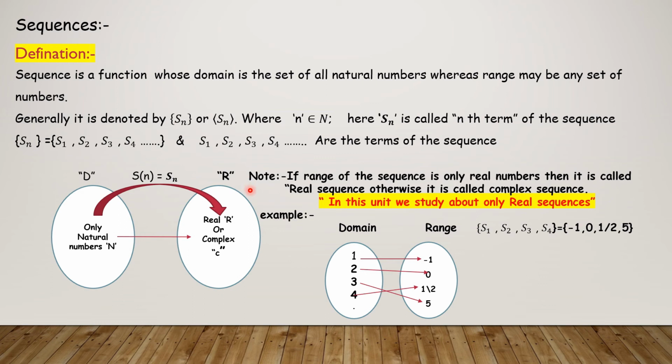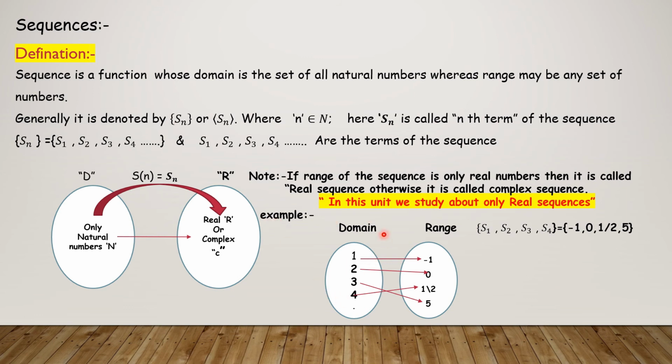Now here I have mentioned one note. If the range of the sequence is only real numbers, then it is called a real sequence. Otherwise, it is called a complex sequence. In this unit, we study the real sequences. See, a real sequence means natural numbers mapped with only real numbers. Then it is called a real sequence. Otherwise, it is called a complex sequence.